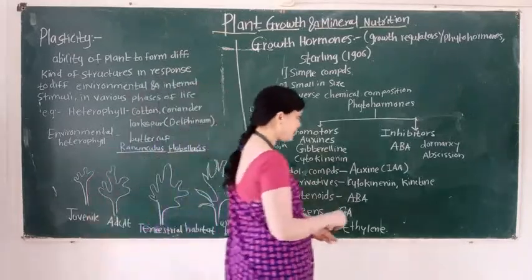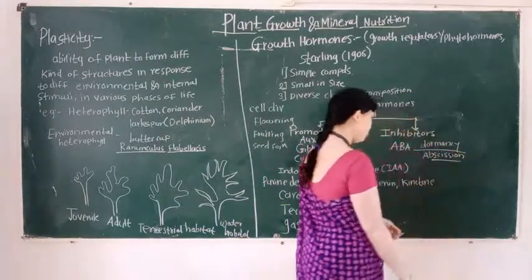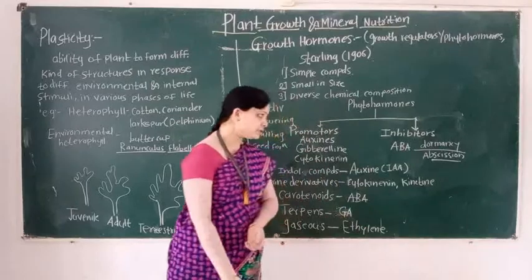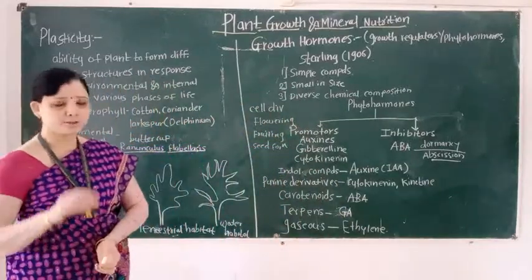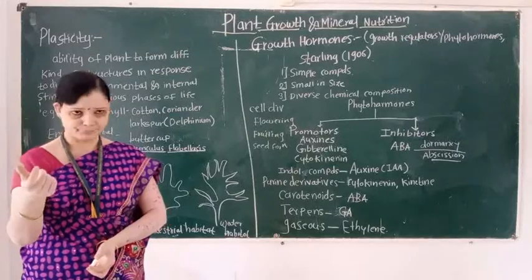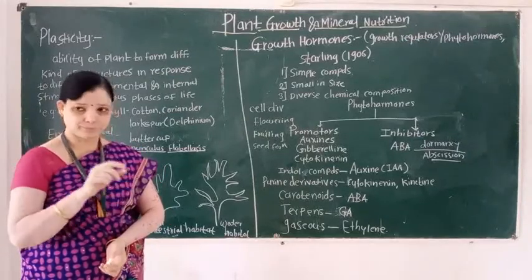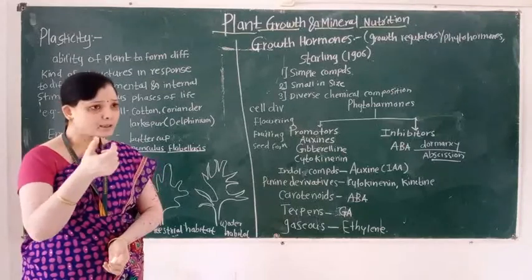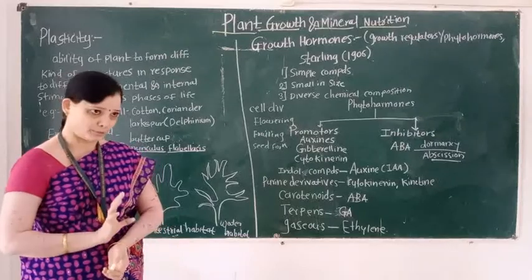For example, abscission and dormancy. Dormancy means the period of the plant body in which growth or physiological activities are temporarily stopped.